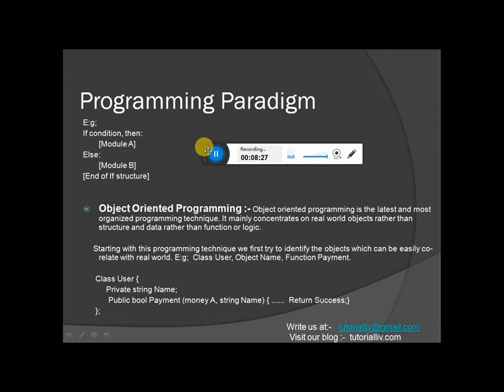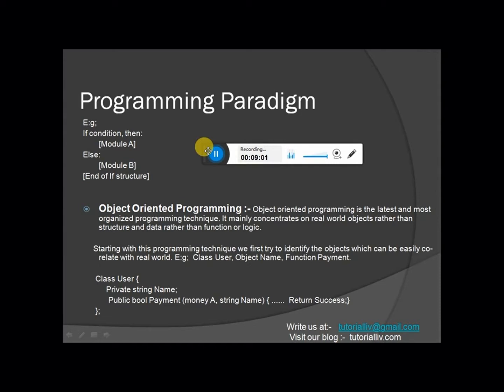Once our client says that I have employees in my company, we create an employee class. How do we identify our employee? We identify our employee with his email ID or his employee ID. So we create a name member, an email ID member, or an employee ID member in our classes. These are the benefits of object oriented programming, and we are interacting with the real world. Here is an example, a class user.